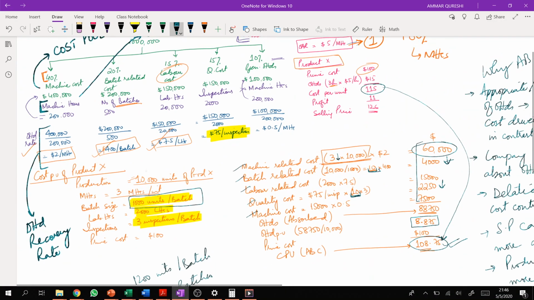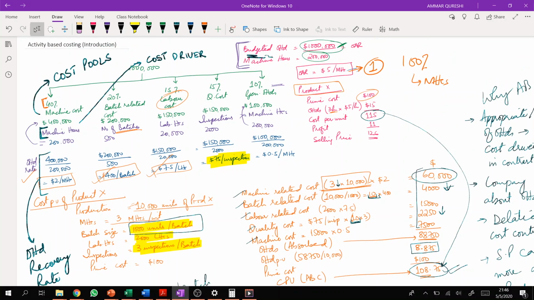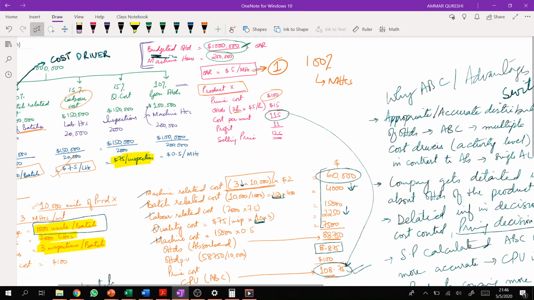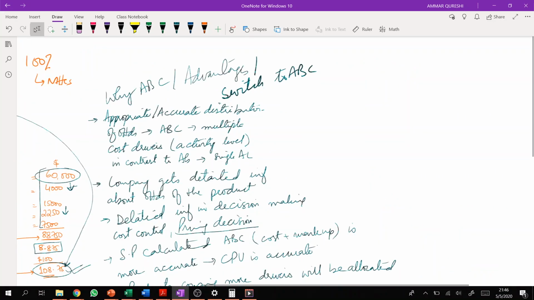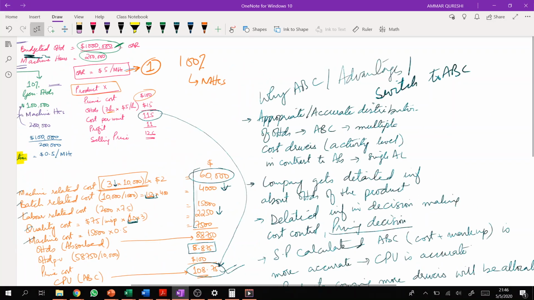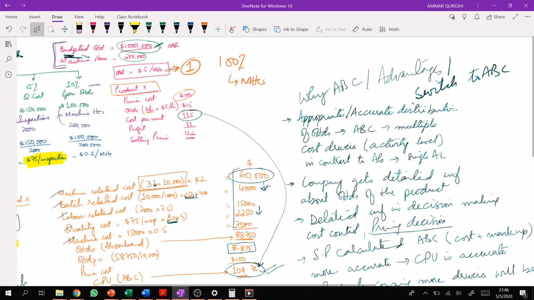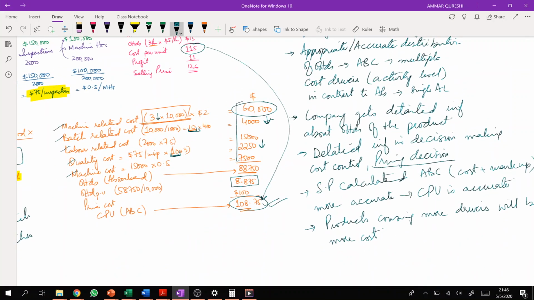So now, what's next? Since we will continuously use these three terms, that's why I try to highlight them. Now, there are two more questions. The next question that comes into our mind, okay, fine. Suppose the company is charging 10% on selling price, and this product will have a cost of 108.75.